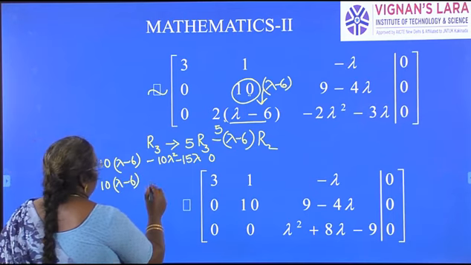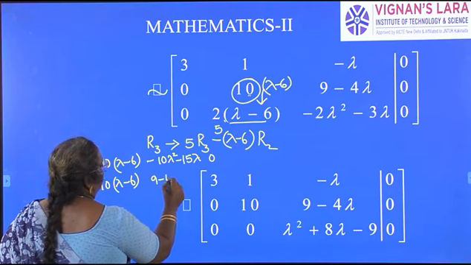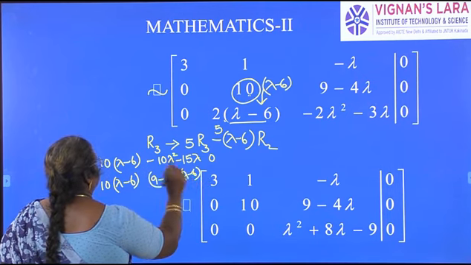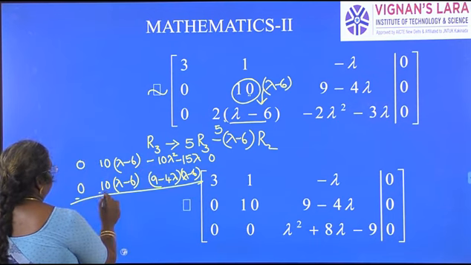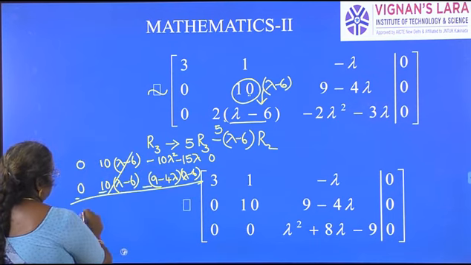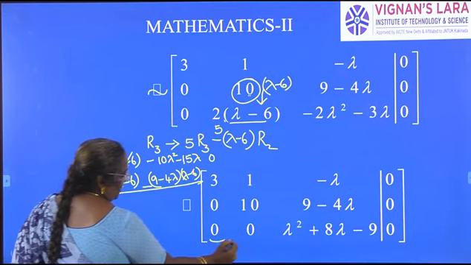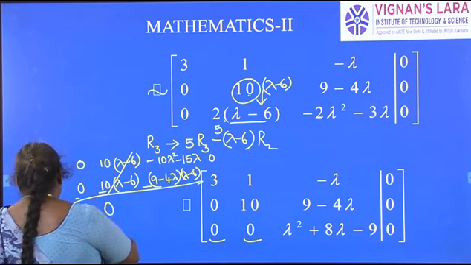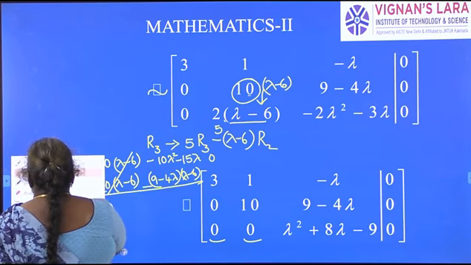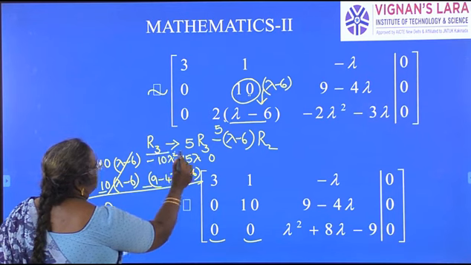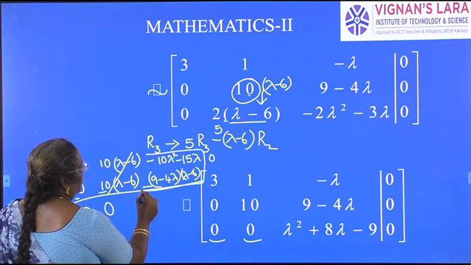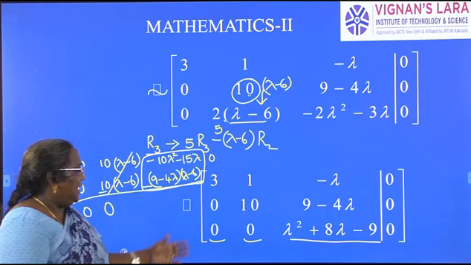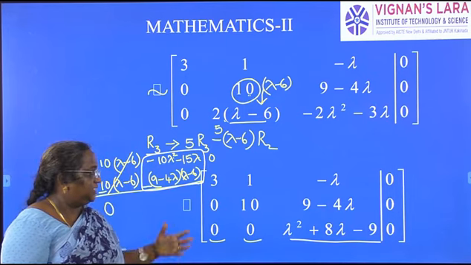So I will just write, later we will multiply 9 minus 4 lambda into lambda minus 6. We have to subtract, minus, minus, minus. So this gets cancelled, 0, 0, see here, 0, 0. Now if you simplify these two terms, you will get this one. You verify it. You will get lambda square plus 8 lambda minus 9.